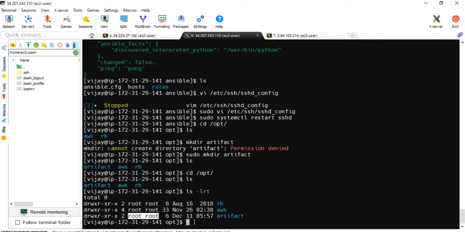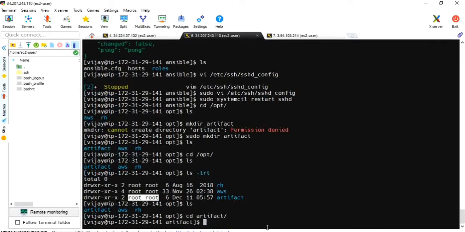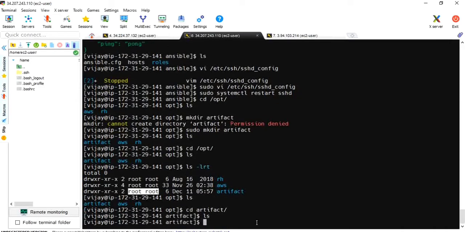That's why, let me change ownership, chown. See what's the thing is. Let me get into artifact. Here in this artifact folder, the target and .war file will be created from Jenkins through Vijay user. He has permission to enter, but he has no permission to create a folder inside artifact. Okay, that's why we have to change the ownership of this artifact folder.